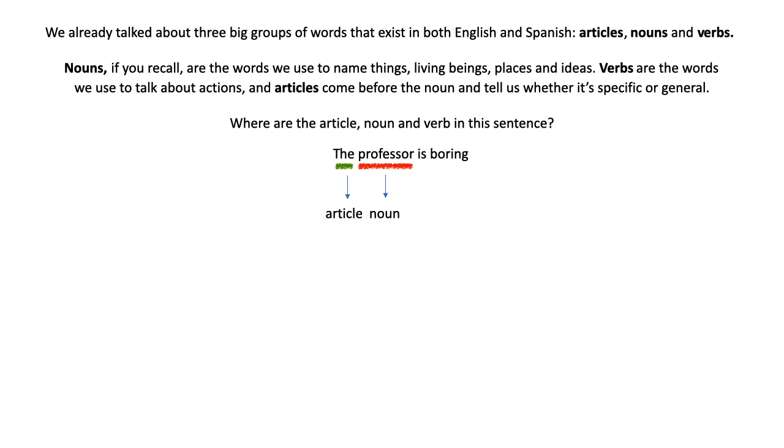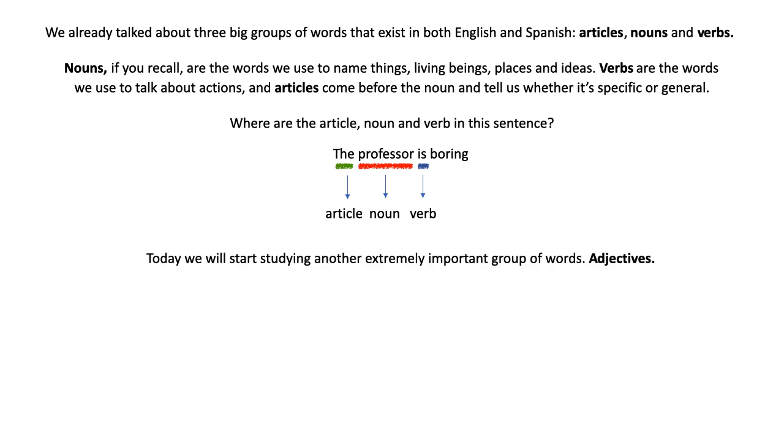And the action, where is the action here? Is, right? That is our action, that is our verb. We said that to be is the most basic action there is, right? So in this sentence we have an article, a noun, and the verb, and we have yet another type of word, right? What is it? Today we will start studying that type of word. It's an adjective. So where is the adjective in the professor is boring? Well, you already know that, right? It's right here. That's our adjective.